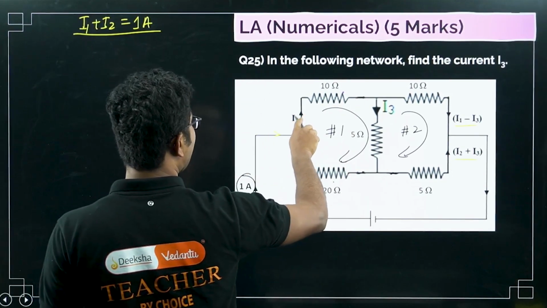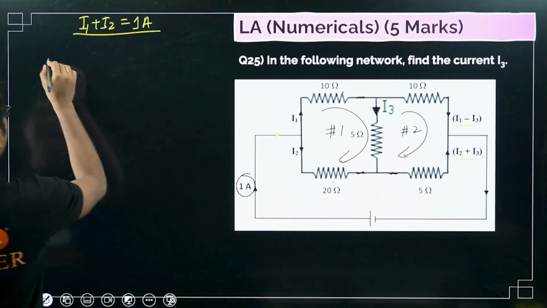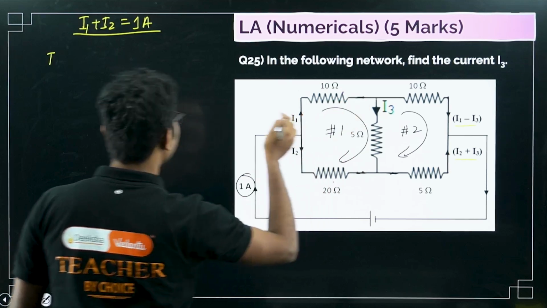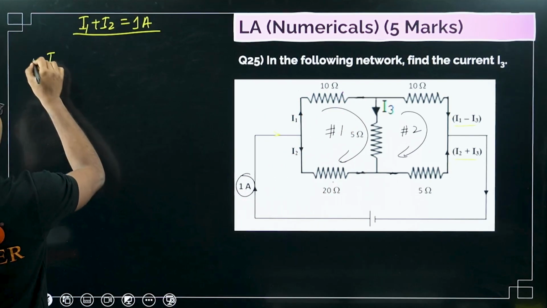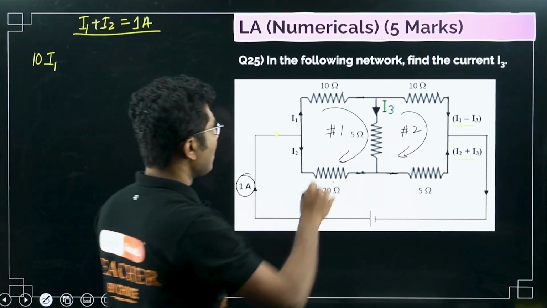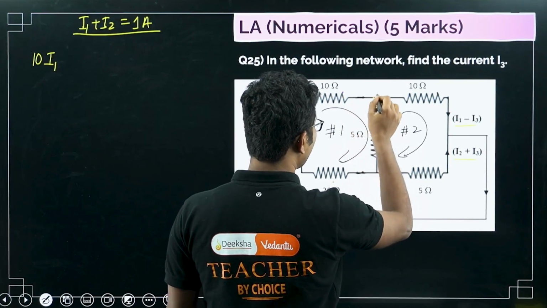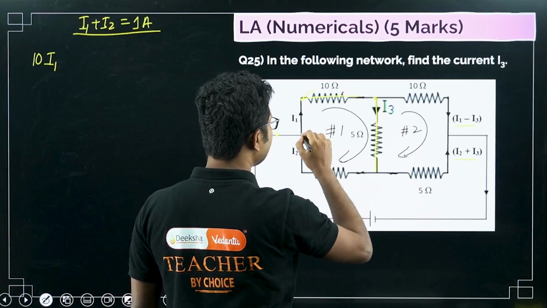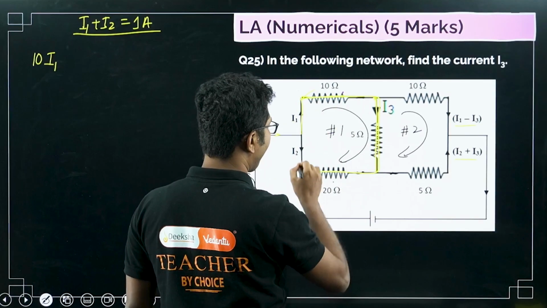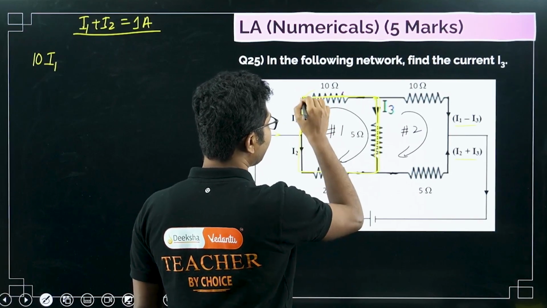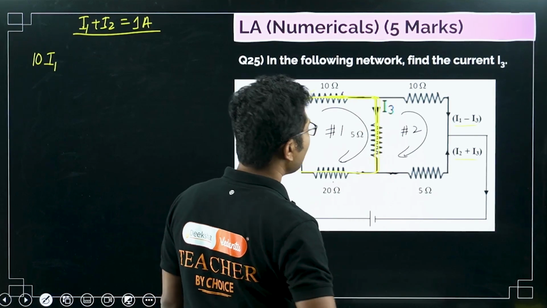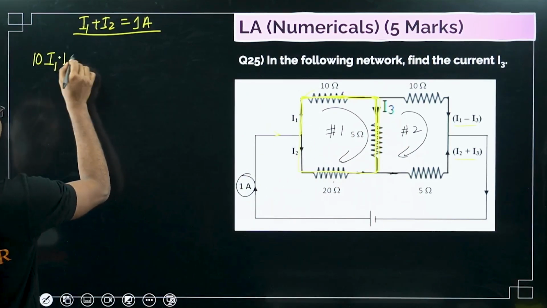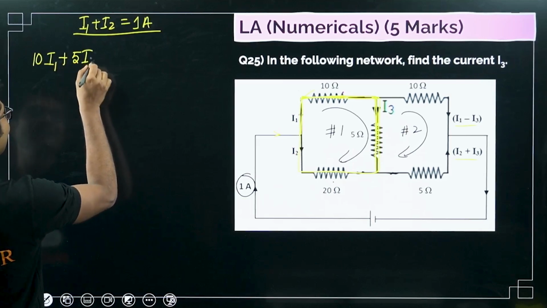So what is this? I1 times 10. I1, we are going in this direction. So in the direction of current, I1 times 10, that is 10 I1. Now we have reached here. Now we will go in this direction. This is our loop 1, right? So we started here. We are still moving in the direction of current. So it is I3 times 5 or 5 I3. So plus 5 I3.